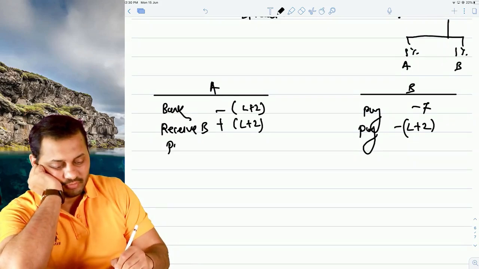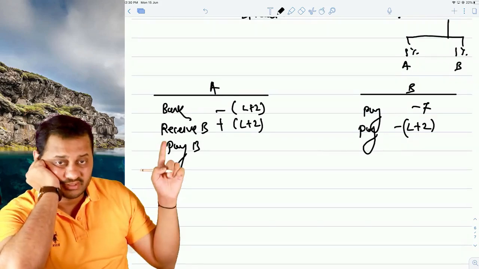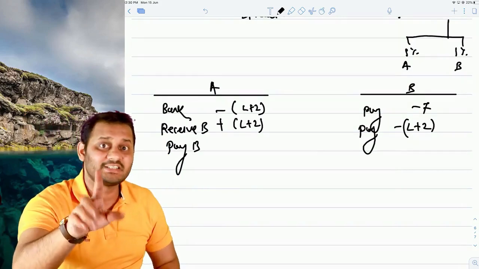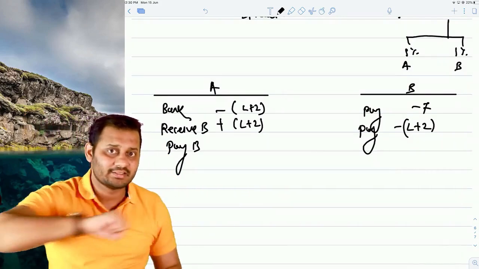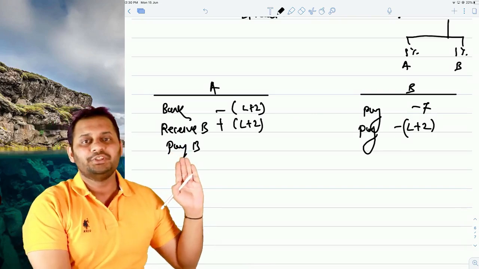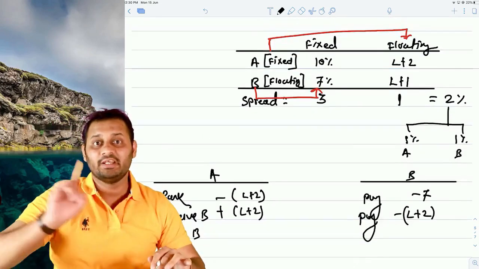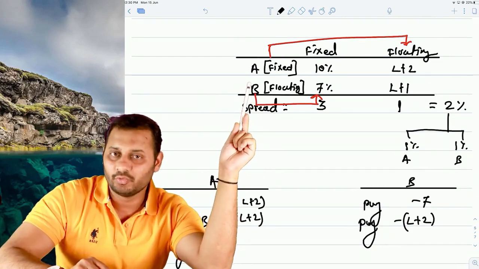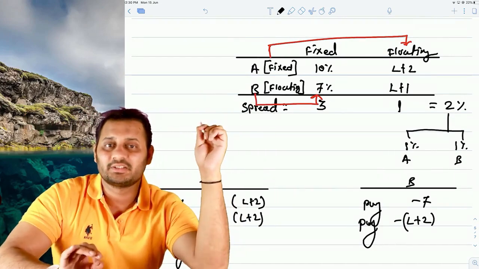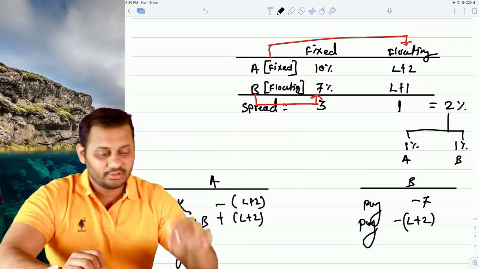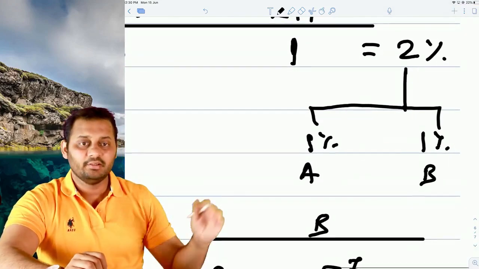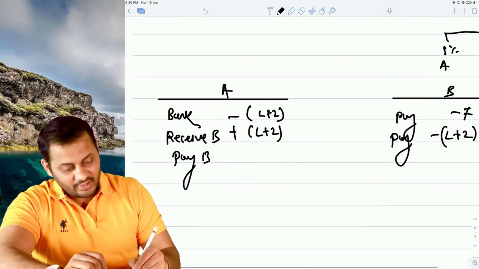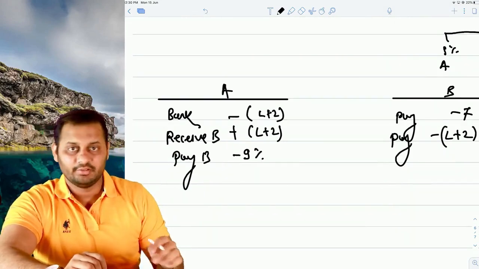Now is the time to pay to B, because we have received something from B, we will pay something to B, because then only it is called as swapping. Swapping means paying something and receiving something. So how much we should pay to B? It's very simple. We wanted a fixed rate loan, and it was costing us 10%. According to the spread, we can get a benefit of 1%. That means why not we should pay 9%?